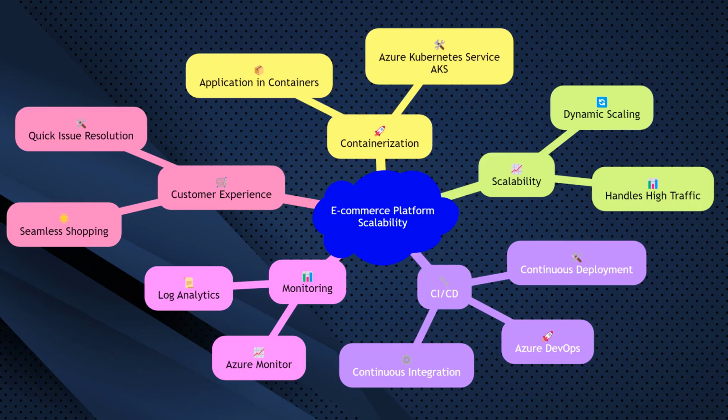Consider an e-commerce platform that needs to handle high traffic during sales events. By containerizing the application and deploying it on Azure Kubernetes Service, AKS, the platform can easily scale to meet demand. Using Azure DevOps for CI/CD ensures that new features and bug fixes are quickly deployed. Monitoring tools like Azure Monitor and Log Analytics help maintain performance and quickly resolve issues, providing a seamless shopping experience